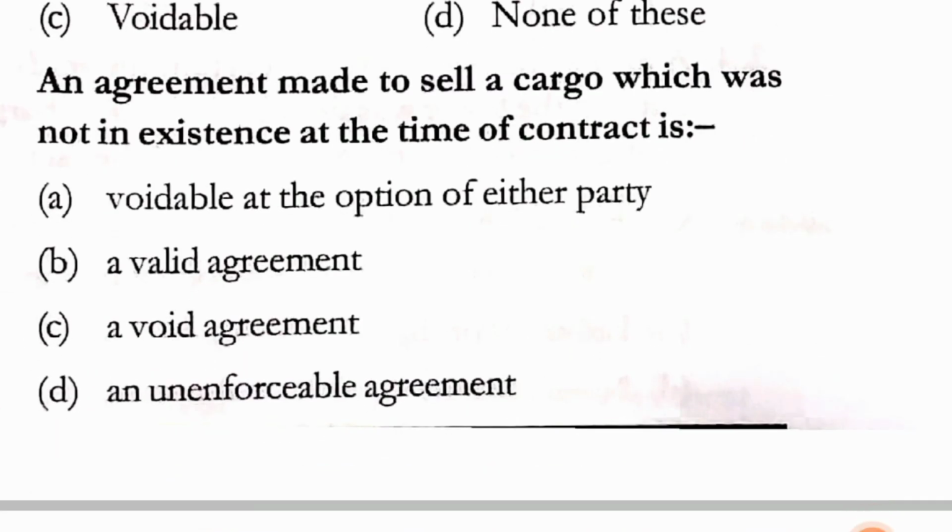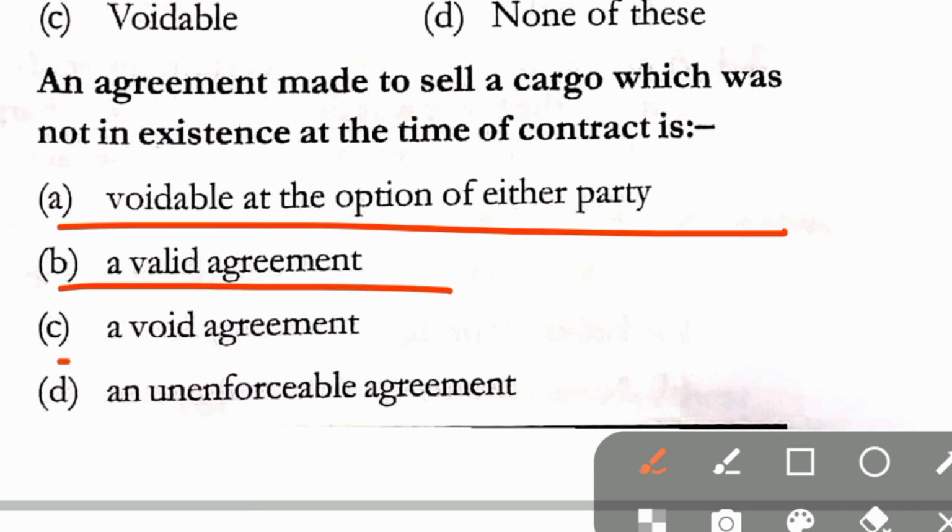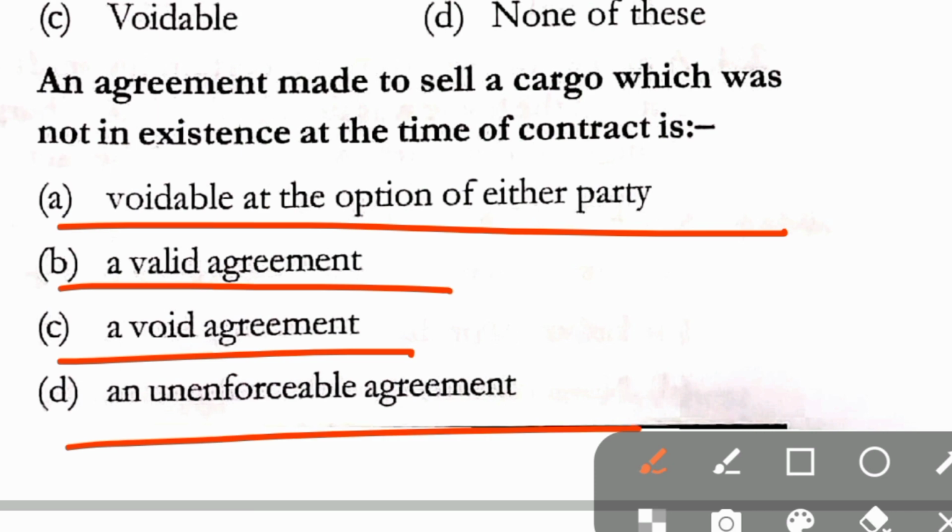Question number 218. An agreement made to sell a cargo which was not in existence at the time of the contract is voidable at the option of either party, a valid agreement, a void agreement, an unenforceable agreement. Here correct answer is option C, that is a void agreement.